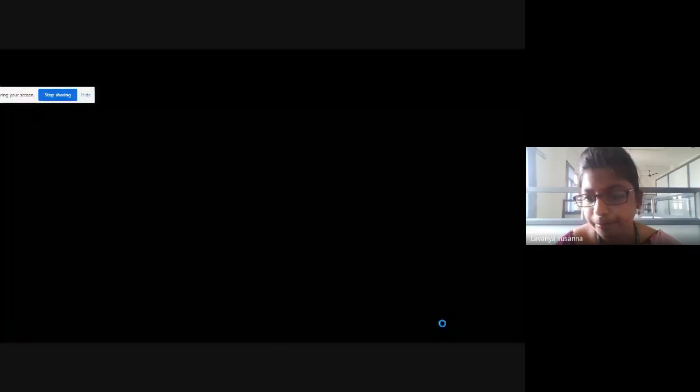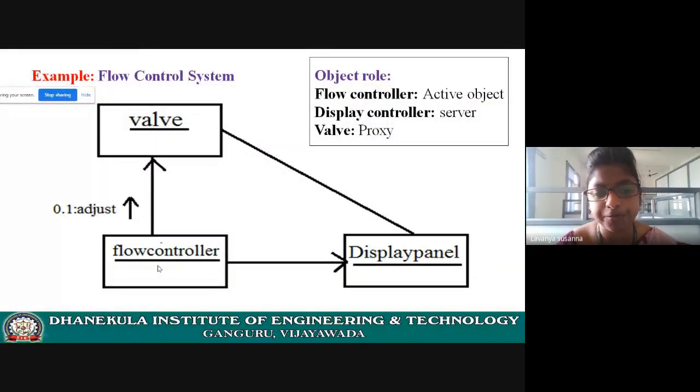See here, I hope you understood the concept. Flow controller is asking some services of valve. And next, again, flow controller is asking some services from display panel. What will display panel do? It will display the status. Again, valve is sending some message, that means it is sending some status after adjusting. And at the same time, display panel may send some responses. It may not invoke any operations of valve, but it may send some messages. That's why I have represented it like this, bidirectional.